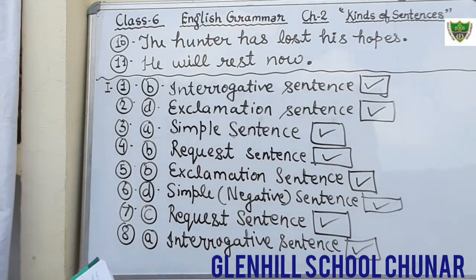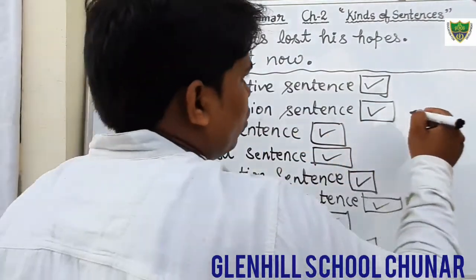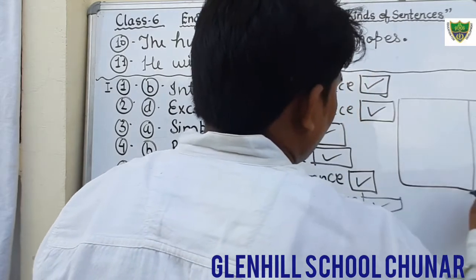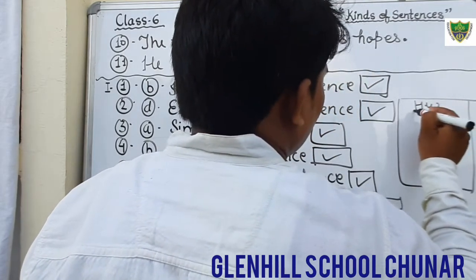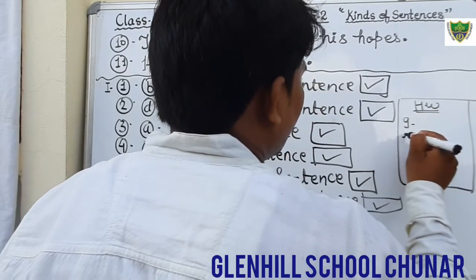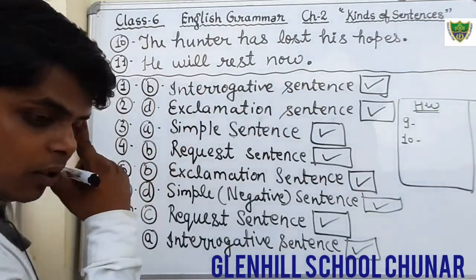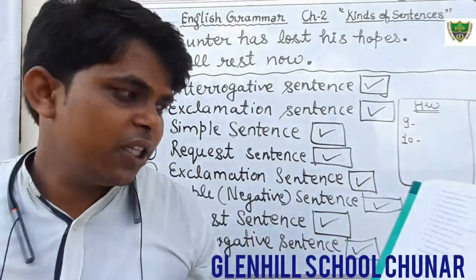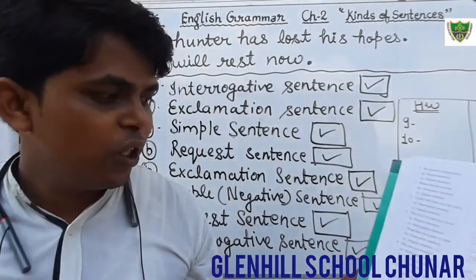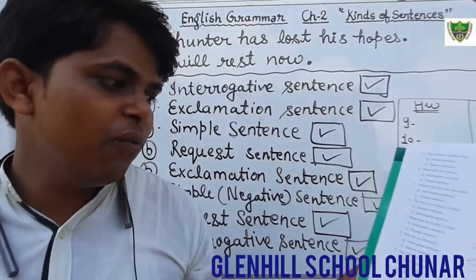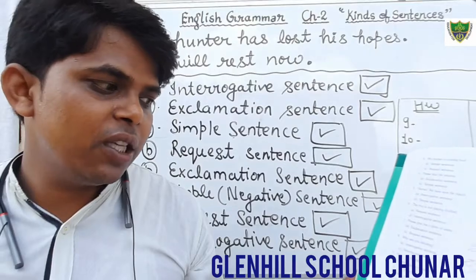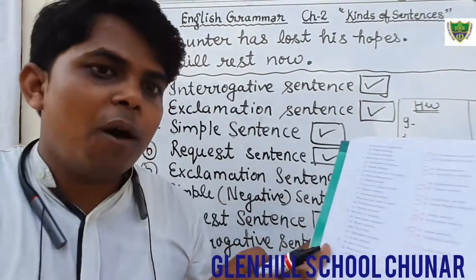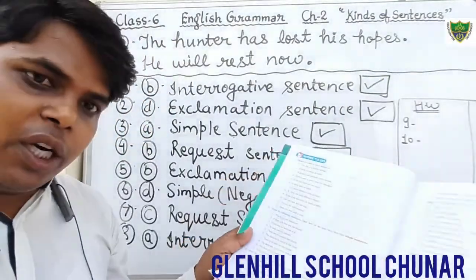And dear students, there are 2 more questions. I am giving you homework. Question number 9 and 10 you will do on your own. Question number 9: Alas, very simple. What kind of sentence? You all know. You will do it on your own. And he went to the door. That is also very simple. Question number 9 and 10, the optional questions, are your homework, you will do them.